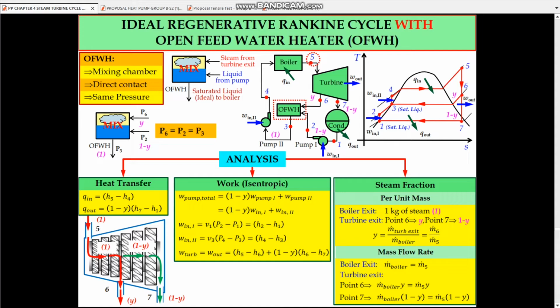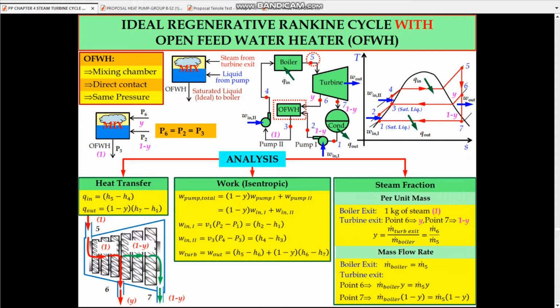And next, the slide shows the T-S diagram for the ideal regenerative Rankine cycle. Okay. So we have step number 1, which is saturated liquid. Then step number 2 will be compressed liquid. Step number 3 will be saturated liquid, and step number 4 will be the outlet of pump number 2. And the process will be isentropic for pump number 2.